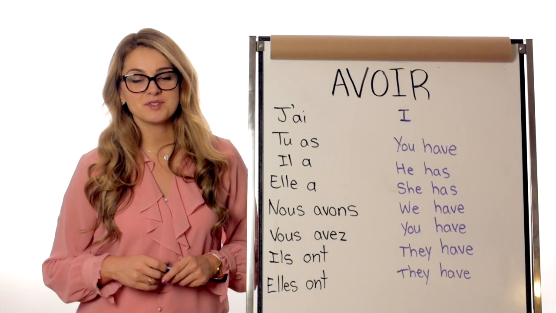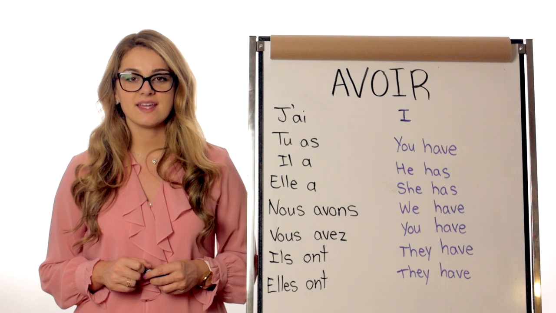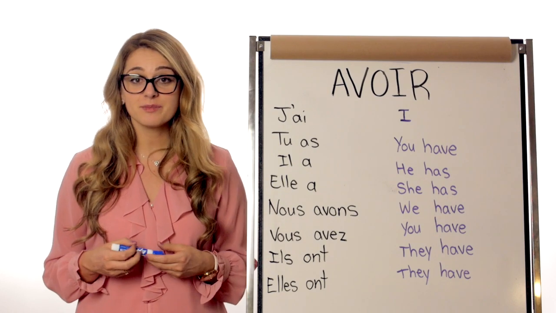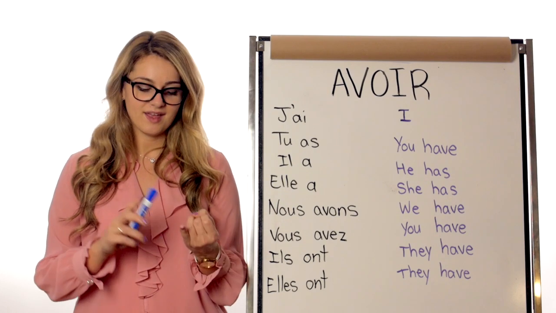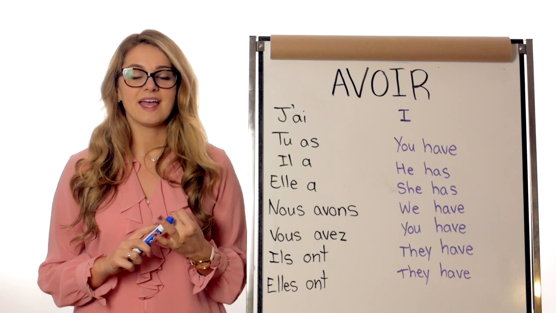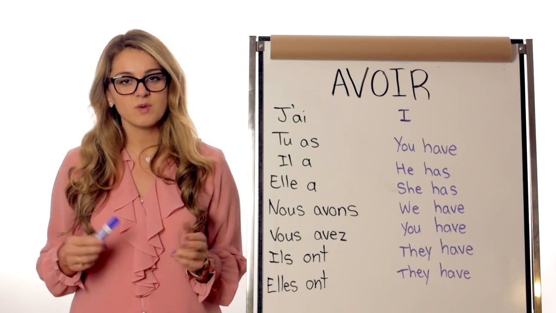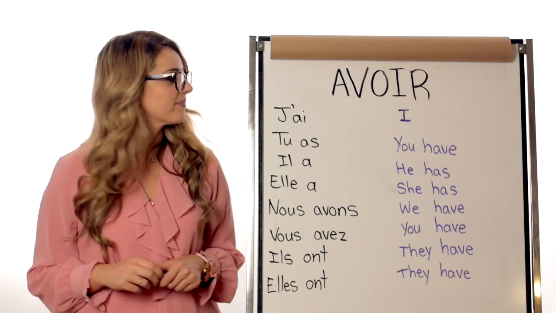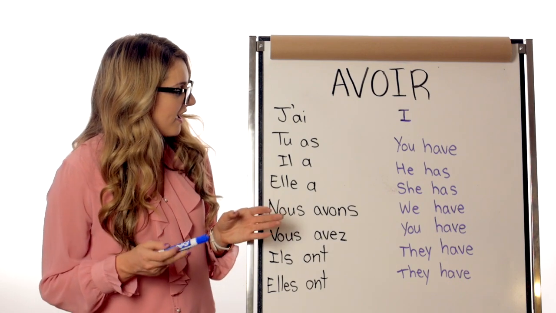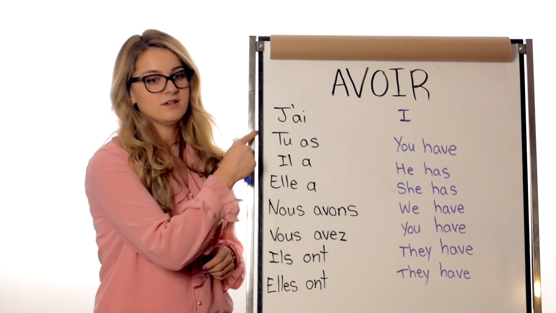Here we are going to talk a little bit about verbs, and just so you know, most verbs are conjugated with avoir and être, and the majority of them are conjugated with avoir. That is why I decided to start with this one. Okay, here I have le verbe avoir.